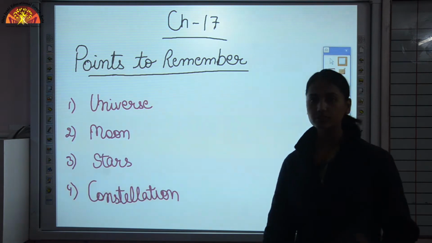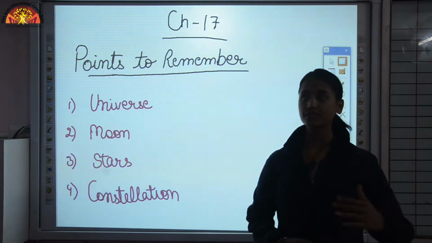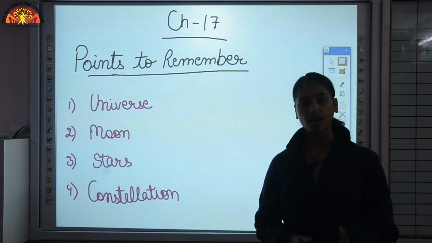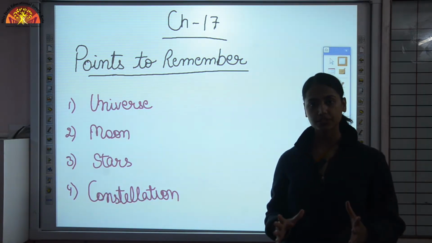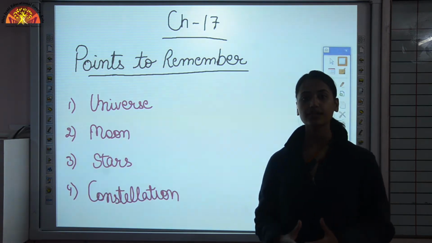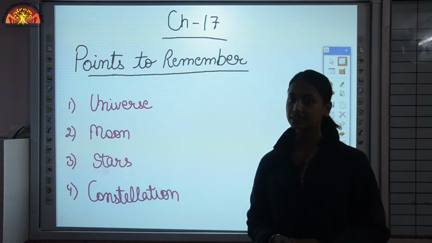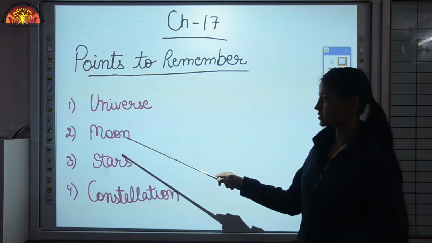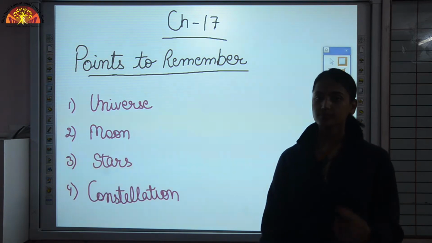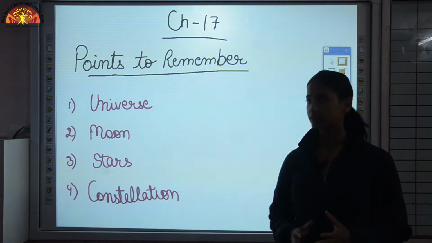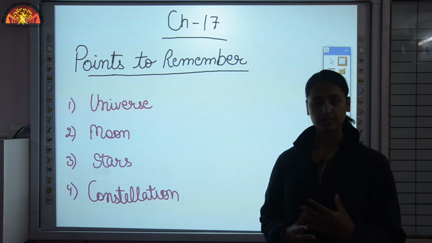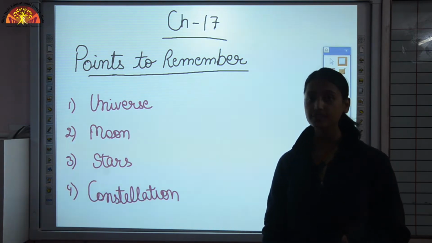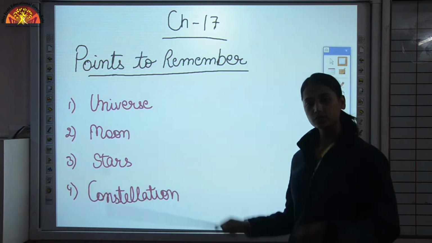Then the moon. When you look at the sky, you see many objects, like in the night time you see stars and the moon. All these objects which appear in the sky are known as celestial objects or heavenly bodies. So the moon is one of the celestial objects which we discussed in our chapter. Now the moon is a non-luminous body. That means it does not have light of its own. It only reflects the sunlight towards us, and that is how the moon is visible to us.